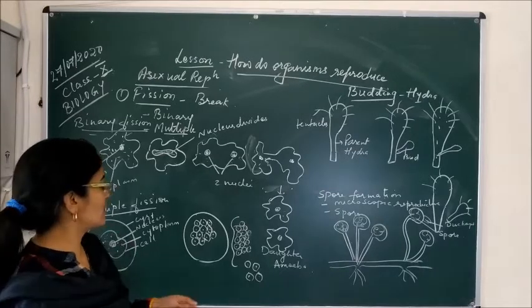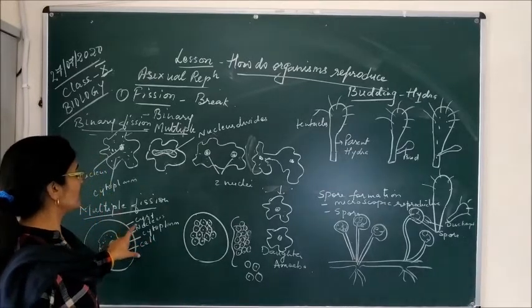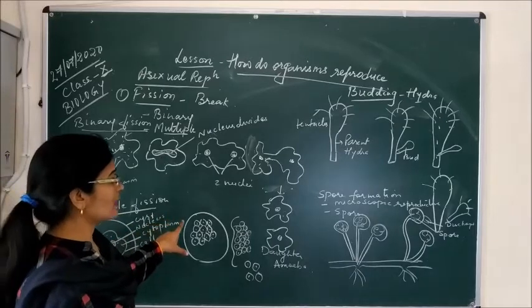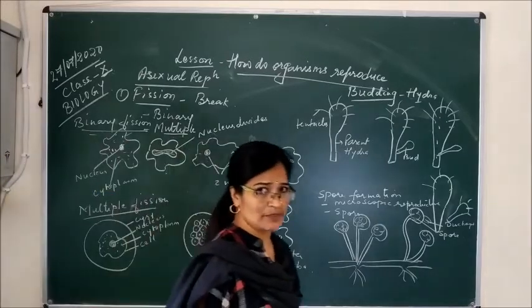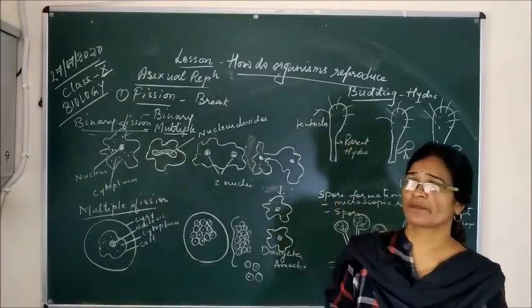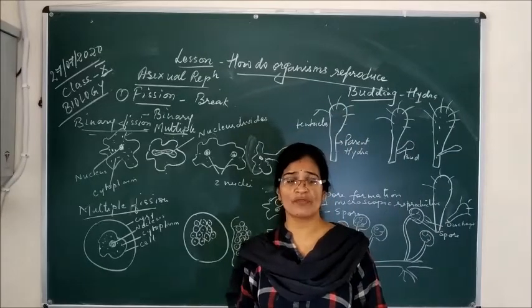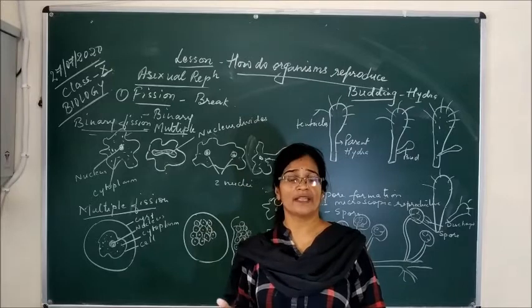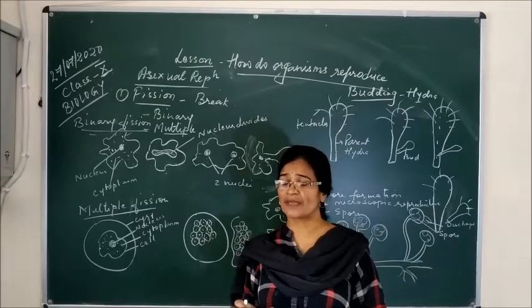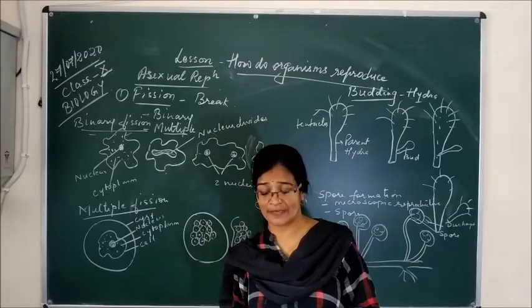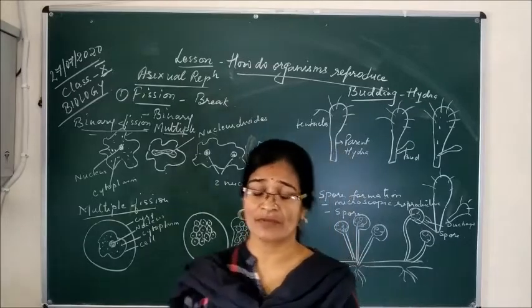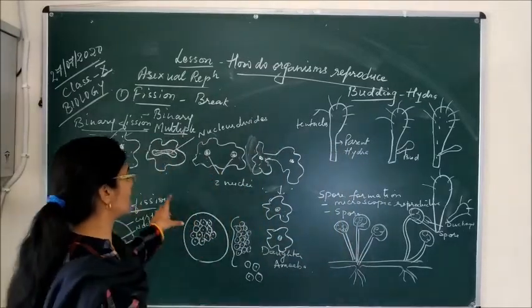We see this in the yeast, and in the plasmodium. Plasmodium, as you all know, is a protozoan which causes malaria in human beings; we can say plasmodium is a malarial parasite. So plasmodium as well as yeast reproduce by multiple fission.